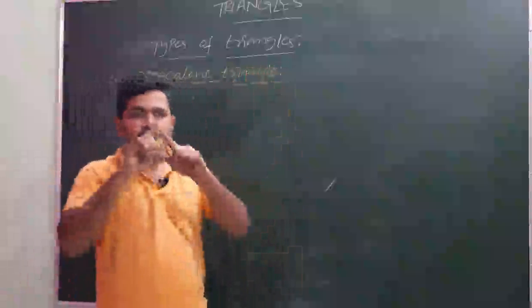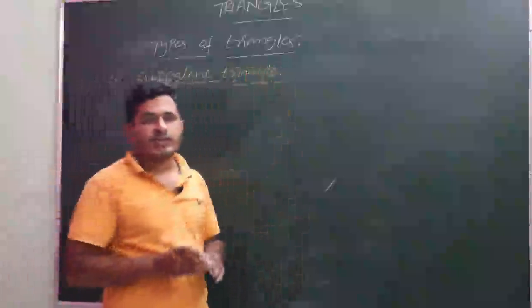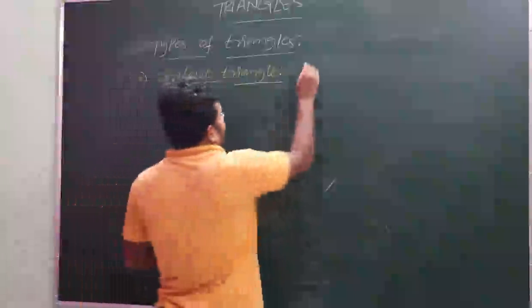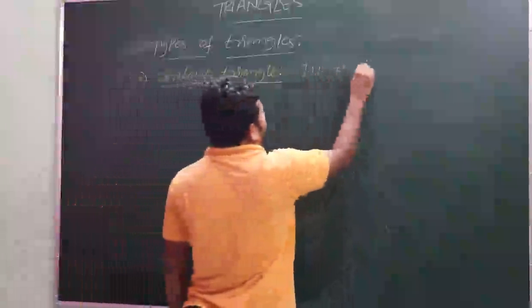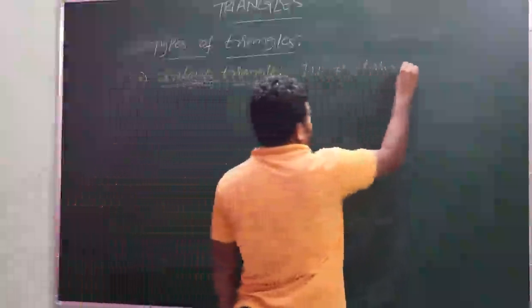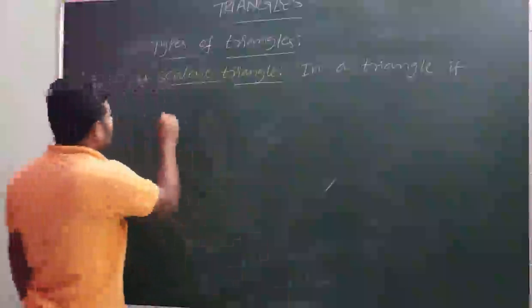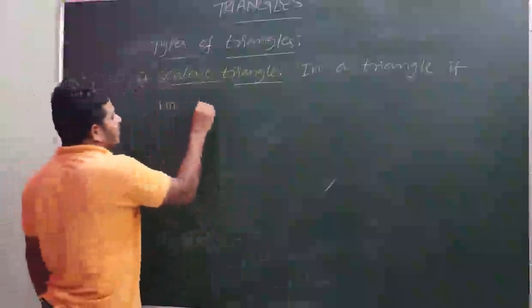So in a triangle, if no two sides are equal, then it is called as scalene triangle.